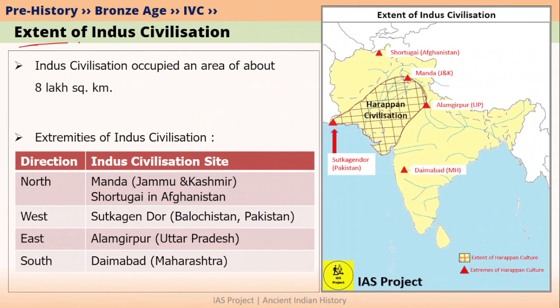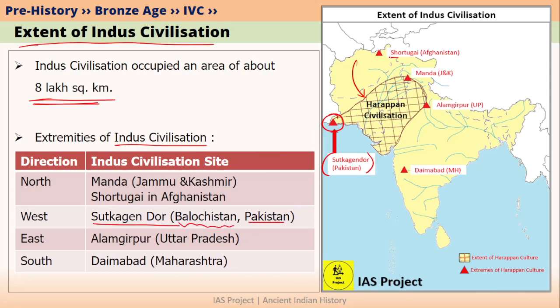Let's talk about what is the geographical extent of Indus Civilization. Meaning, in what area do we find Indus Civilization settlements today? In this map, you can see the geographical extent of Indus Civilization. It is nothing but the hashed area here. This area is almost 8 lakh square kilometers. If we talk about the borders of Indus civilization, then you can see here on the west we have the settlement of Sutka Gendor. Sutka Gendor is basically located in Balochistan, which is a province in Pakistan.